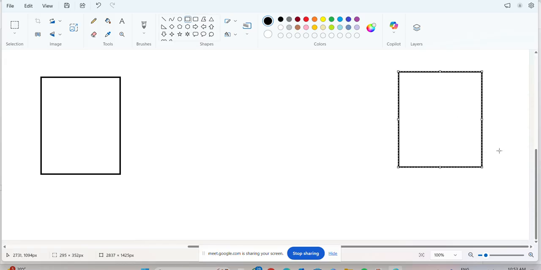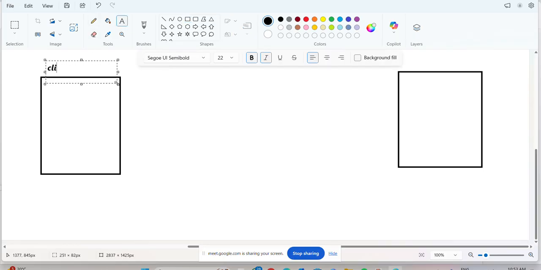Now here I am writing client. This is my client. And here I am writing web application.